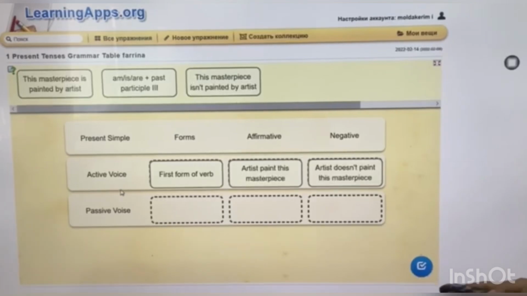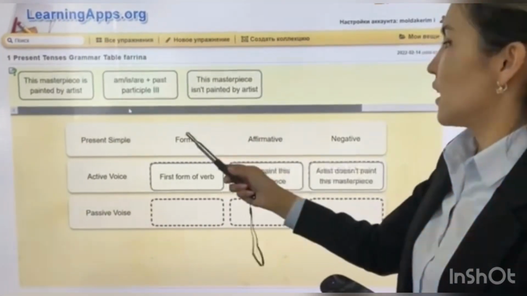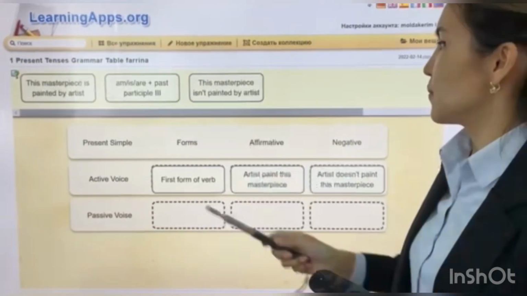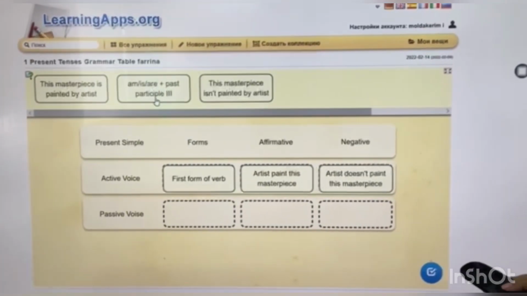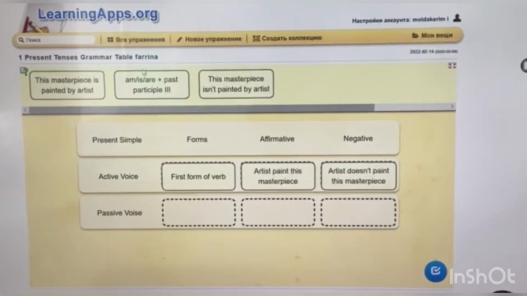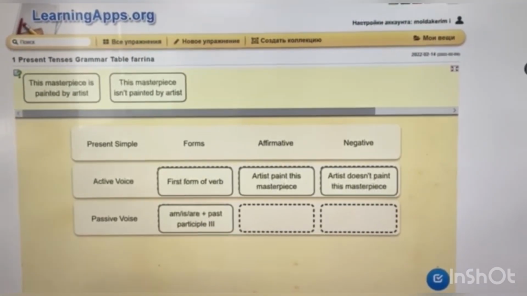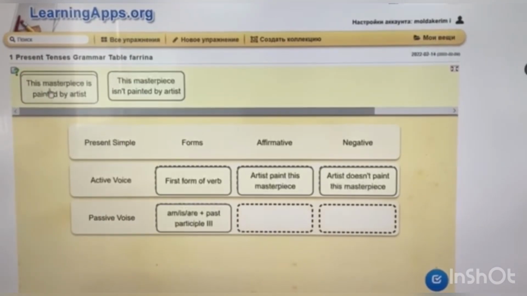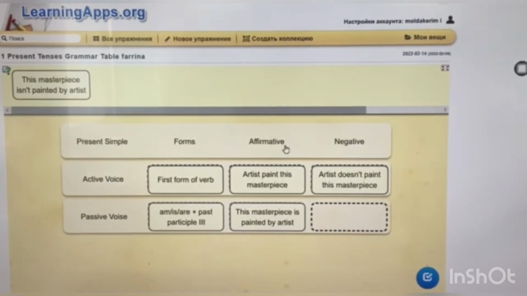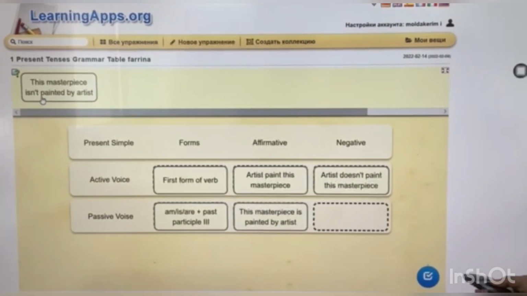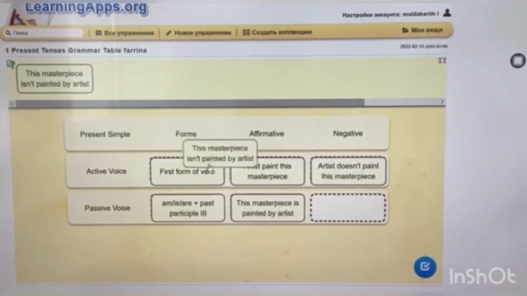Passive voice, the form of the passive voice is to be, am, is, are, plus past participle, the third form. For example, affirmative form of the passive voice, this masterpiece is painted by the artist. The negative form of the passive voice, for example, this masterpiece isn't painted by the artist.